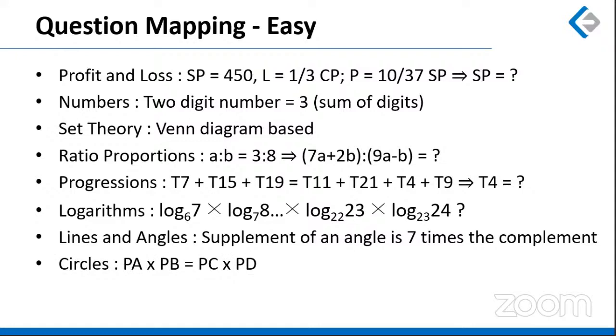A question based on circle was given where 2 secants were there, right? So one secant was PAB, the other one was PCD. All the required values were given, and we had to find out the distance CD. So this question was based on the direct application of the formula, which was PA into PB is equal to PC into PD.